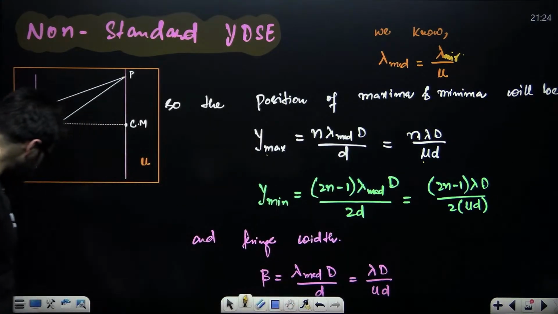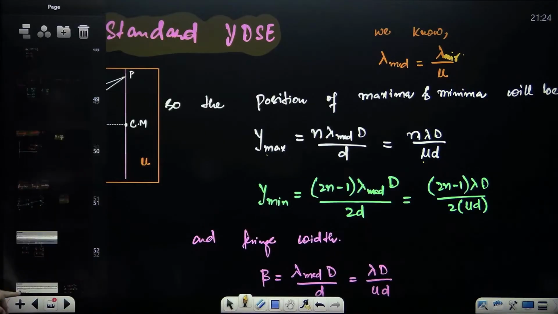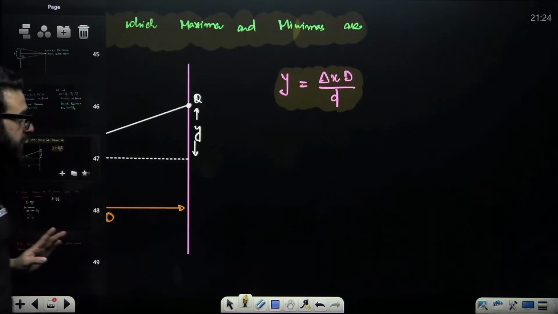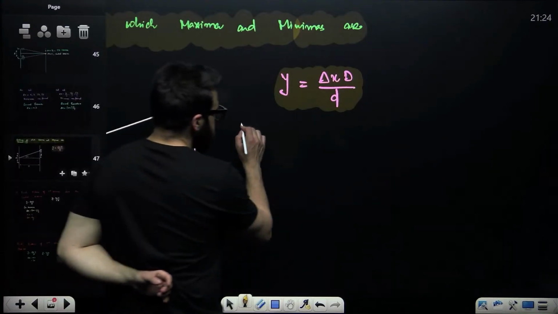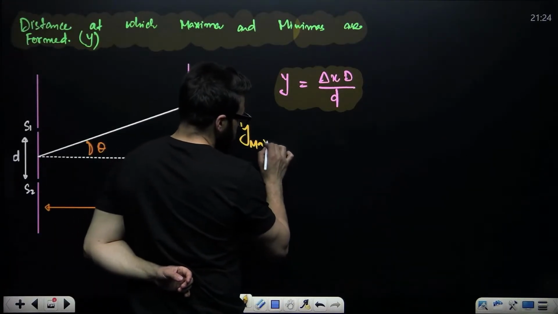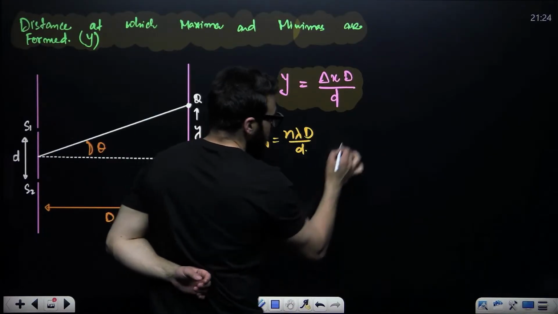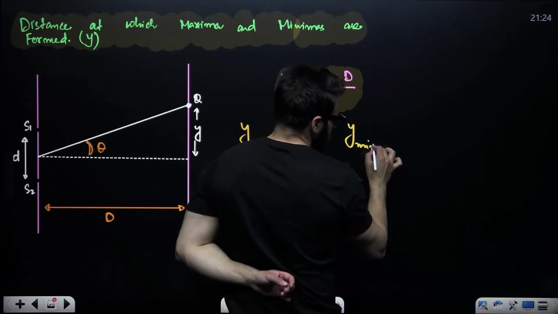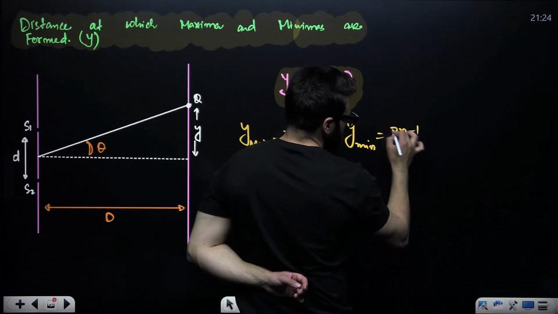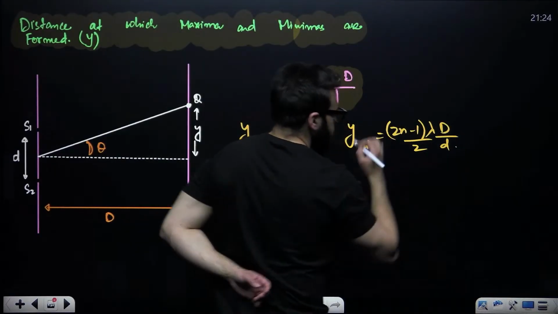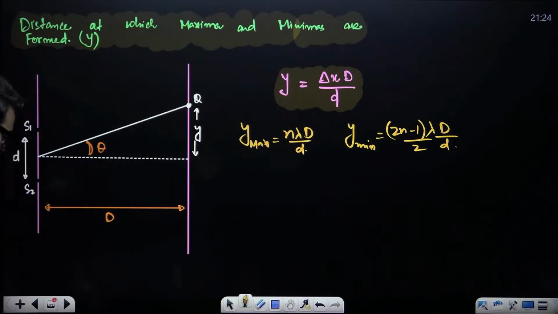Like in the standard case, position of maxima was n lambda D divided by d. When it comes to the minima, it is going to be (2n minus 1) lambda divided by 2, times D divided by d, because path difference for minima is this one.